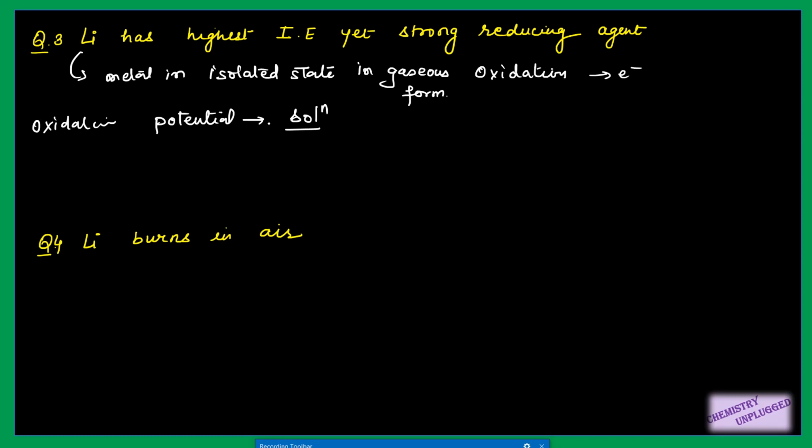So oxidation potential is determined by the sum of different things. First we have to sublime the metal from solid state to gaseous state, so it needs sublimation energy. Plus, for the metal in gaseous state, we have to remove its outermost electron and convert it into ionic form, so it involves ionization energy. And the last is the hydration energy when it goes into the aqueous solution.